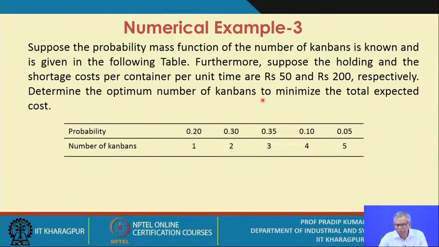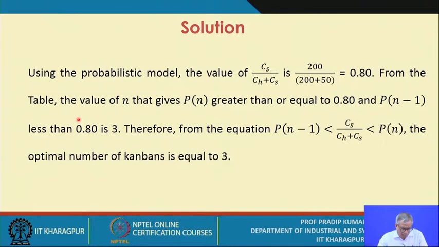Determine the optimal number of Kanbans to minimize the total expected cost. So this is your problem, a simple problem. So how do you get the solution? Using the probabilistic model, the value of this ratio, that means CS divided by CH plus CS. So what is CS? CS is basically the shortage cost per unit time, definitely. So CH is 50 and CS is 200. So this ratio is 0.80.